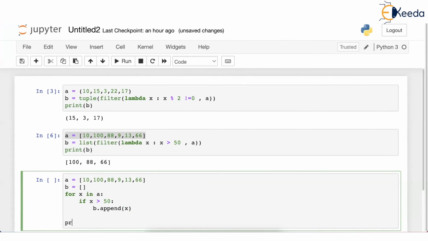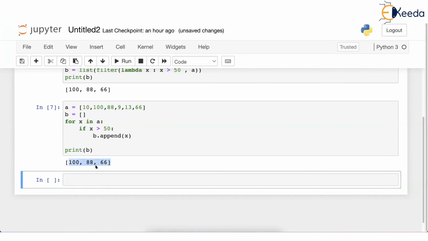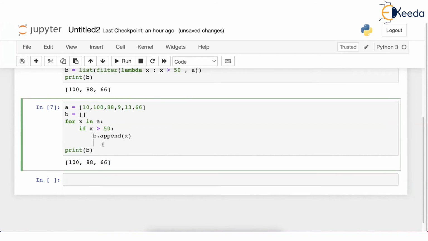That's it. This is the for. We outdent now. We are out of the body of the for. And now if you print B, this will also take out the numbers which are greater than 50. So actually I exaggerated. Remember in the beginning of the lecture, I said if you don't use lambda and filter, you need to write 10 lines. Okay, I exaggerated. Just see how this works. B is initially empty. Start this for loop. This X will be 10. So I'll better write it.